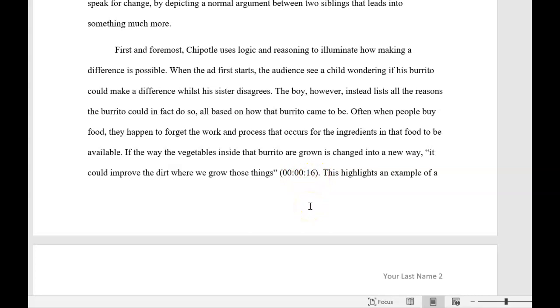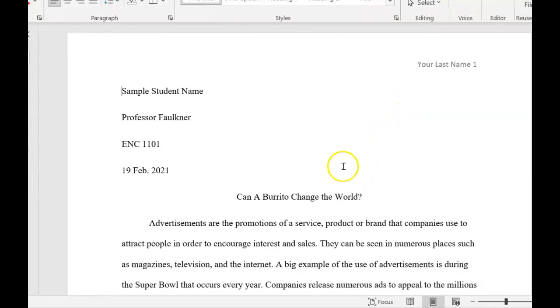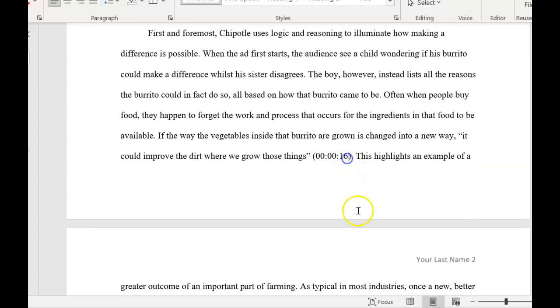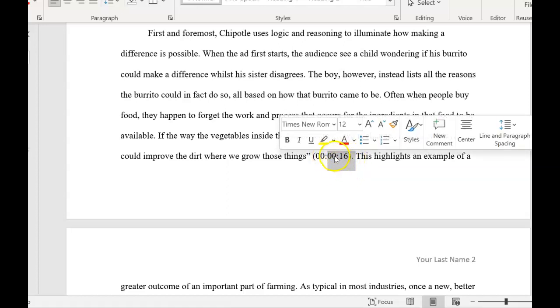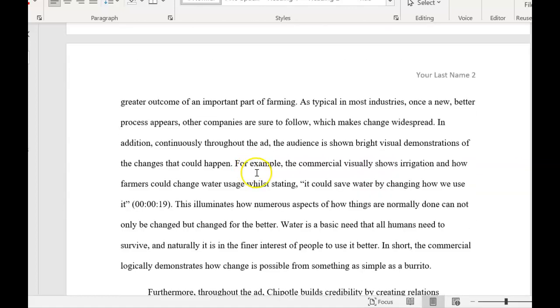It could be that it runs longer than just that 1 second. So then you would include the range that is being included. Let me go back to that. All right. So if you need the range to show that it took place over several seconds, you would go 00:00:16-23. And that tells me that it took place from second 16 to second 23. If it only took place over 1 second, then you can just put 16 and that's perfectly fine. But you do have to have all of those. If you start with just this, then that indicates that that would be hours and minutes as opposed to minutes and seconds. So be careful about that.